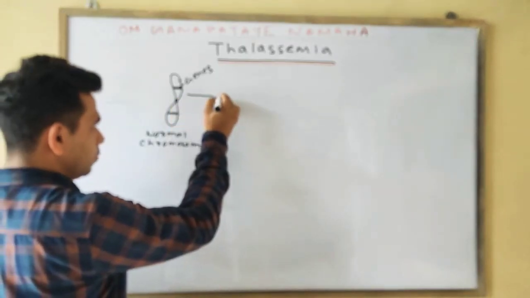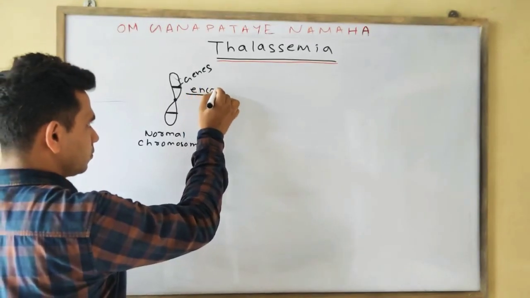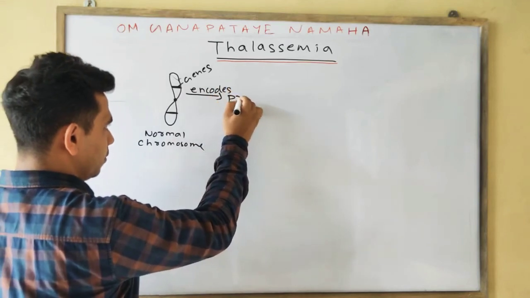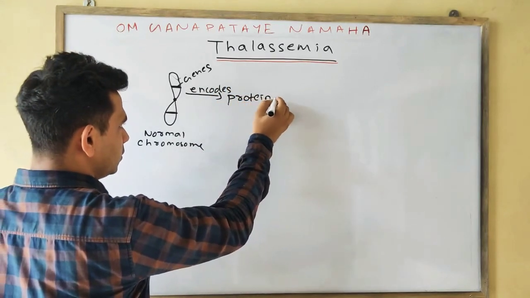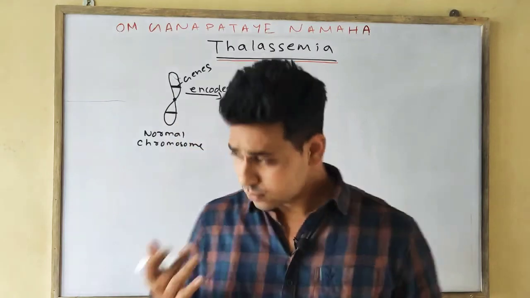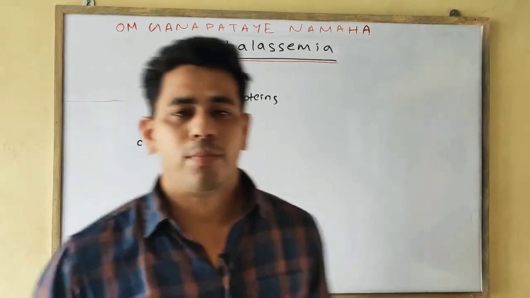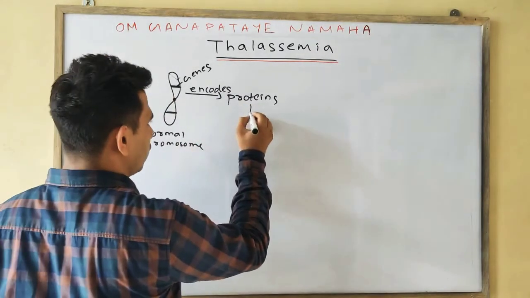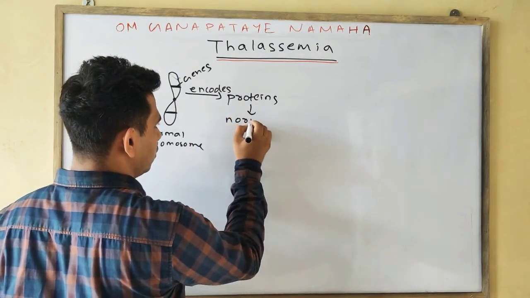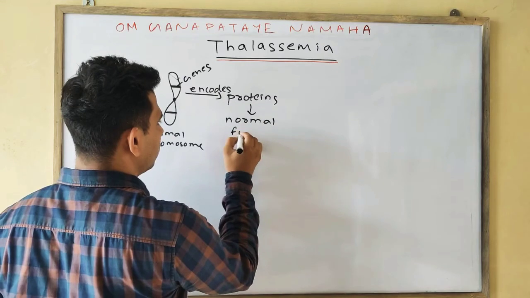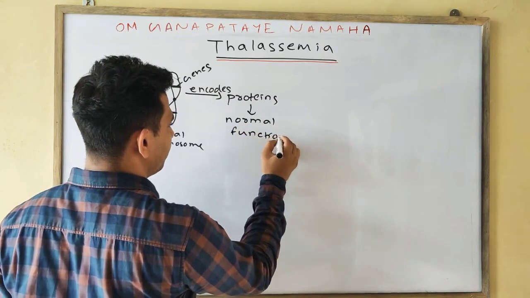These genes will encode particular types of proteins, and these proteins help in the proper, normal functioning.